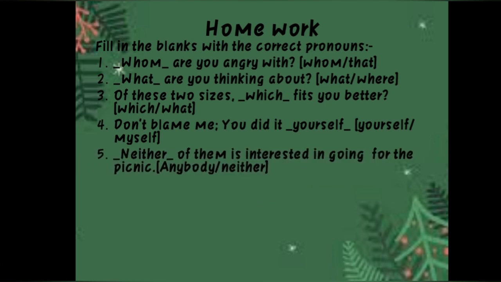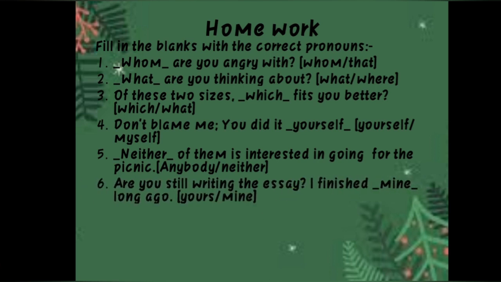Dash of them is interested in going for the picnic. So, "neither of them". Suppose two persons are there, and someone is saying neither of them is interested. I am still writing the essay. I finished mine long ago. Now here see, in the fourth sentence we were talking about "you", but now in the sixth sentence "I". According to "I", we have to put here the possessive case, that is "mine".